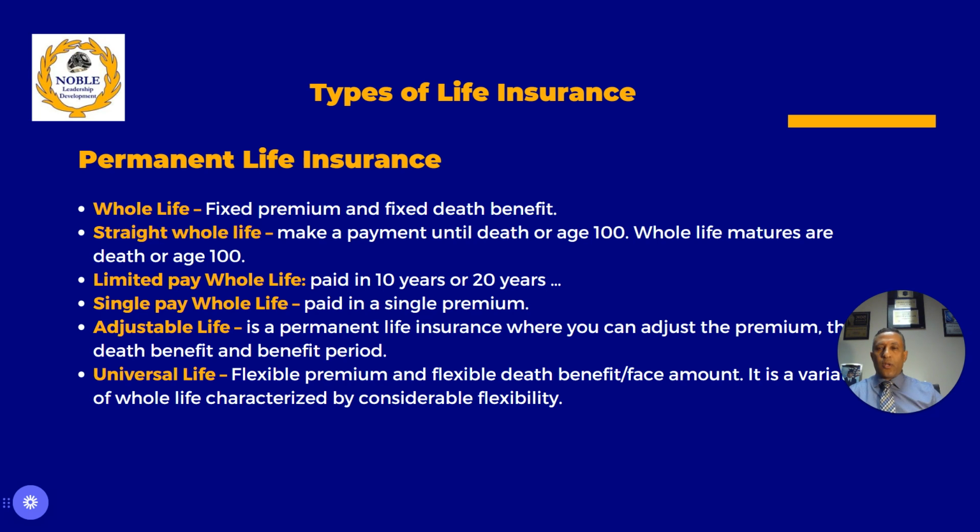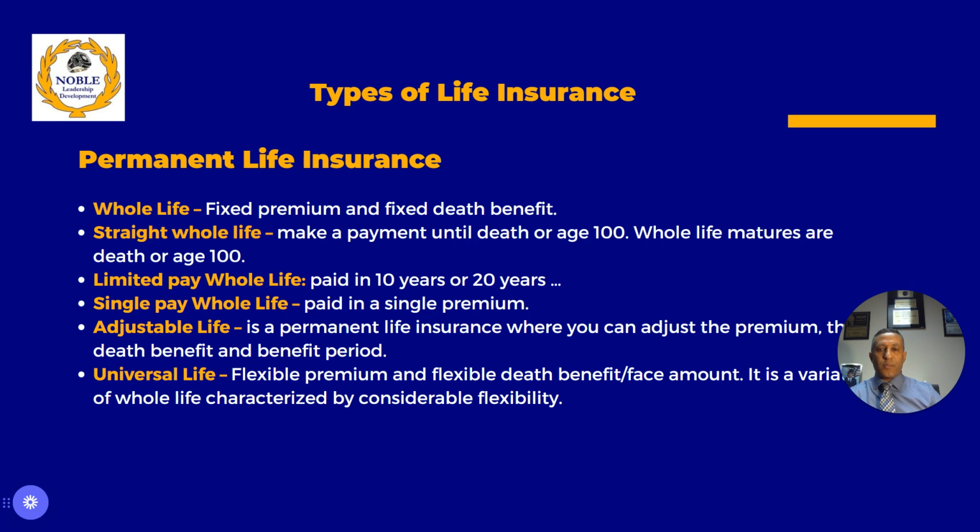A whole life can be a straight whole life, which means that you make a payment every time until death happens or until age 100. The other question that you might see on the straight life is that whole life matures at age 100 or when death happens, right? There's also a limited pay whole life, which means that you pay in 10 years, you pay it off, right?